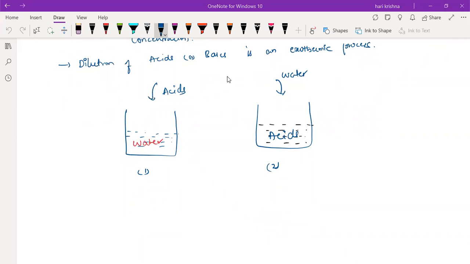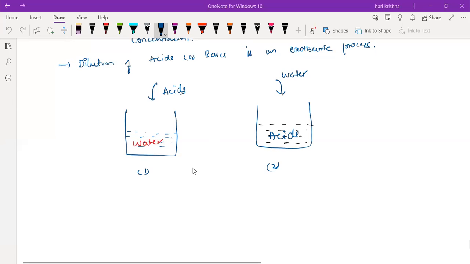You have to be very careful when handling the acids in the lab, because even a small drop of an acid will burn your skin. So which one is correct? Only 1, 2.